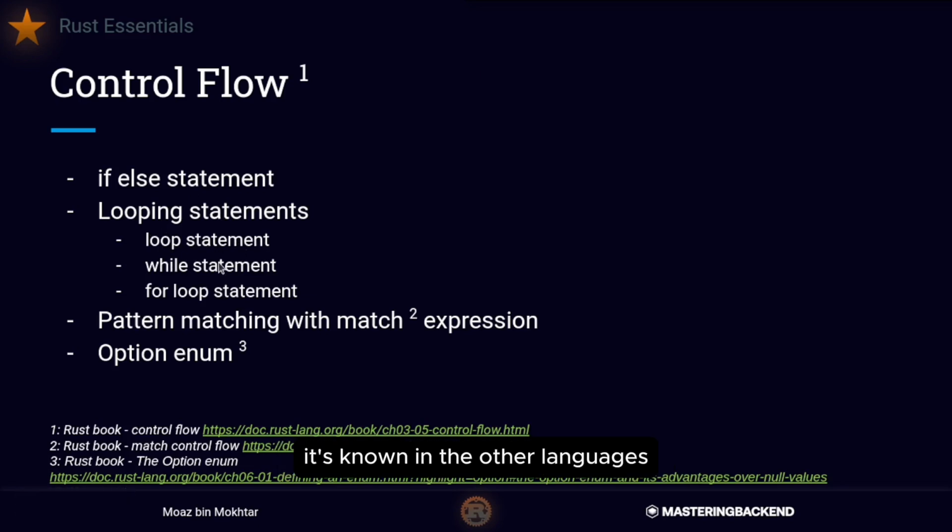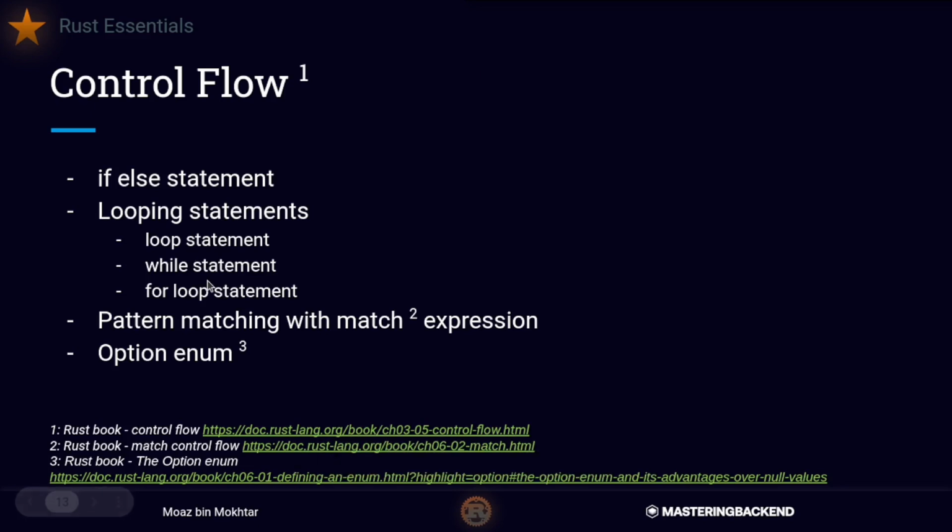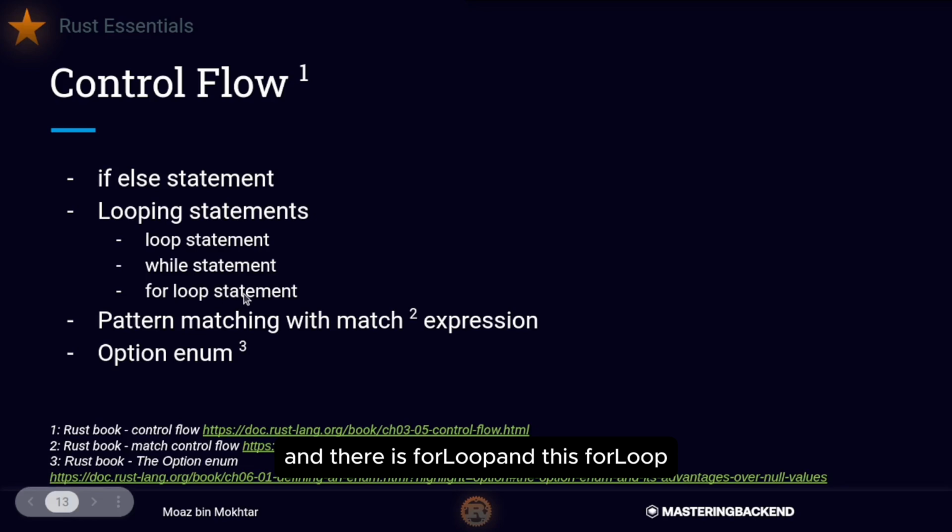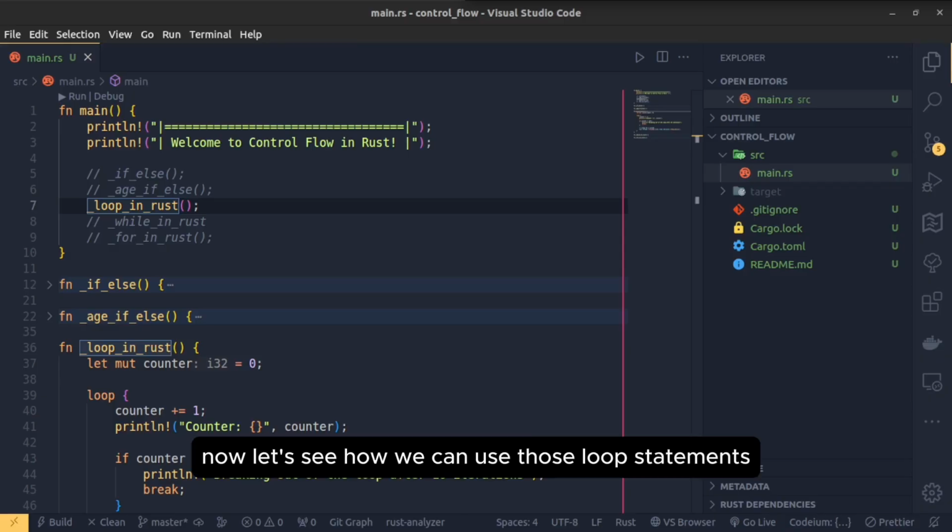It's known in other languages. It executes a block of code as long as a condition is true. And there is the for loop, which iterates over a sequence of items, executing a block of code for each item. Okay. Now let's see how we can use those loop statements.